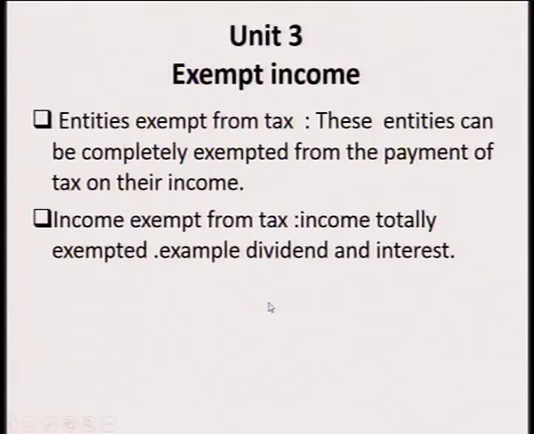Unit 3 focuses on exempt income, which entities are exempted from tax. These entities can be completely exempted from the payment of tax on their income. Income exempt from tax is income totally exempted from tax. That income is not taxable at all. An example of such income is dividends as well as interest received.